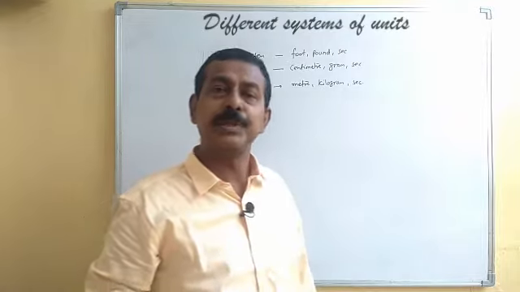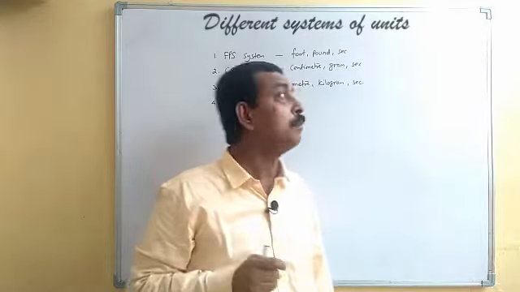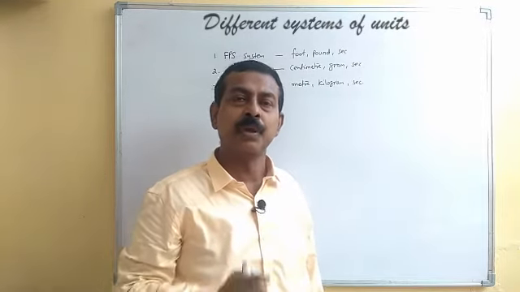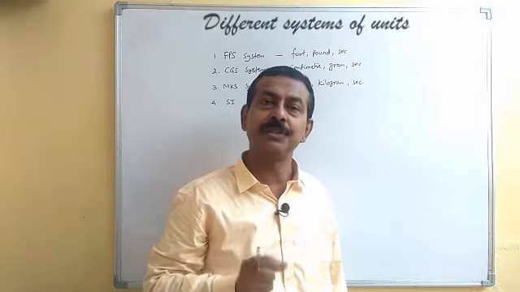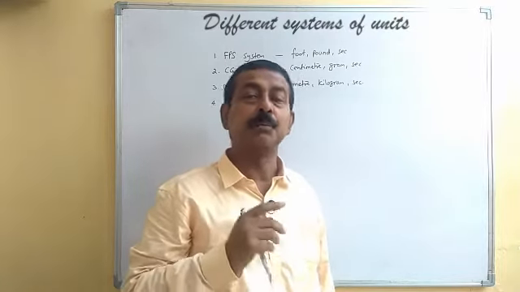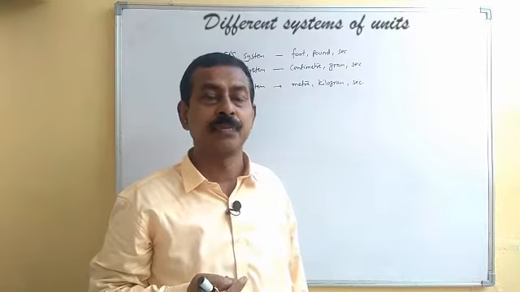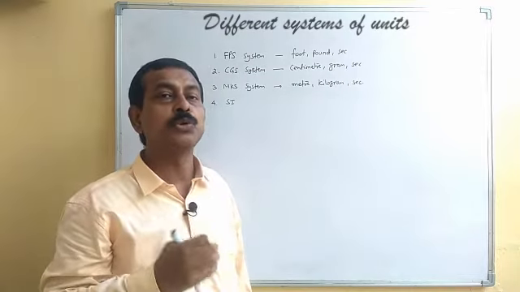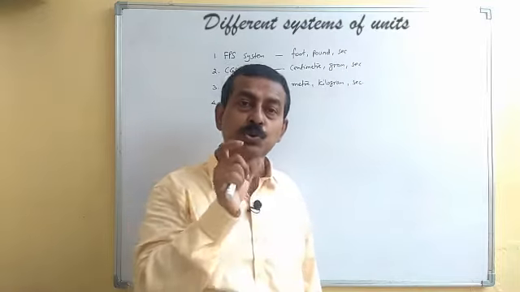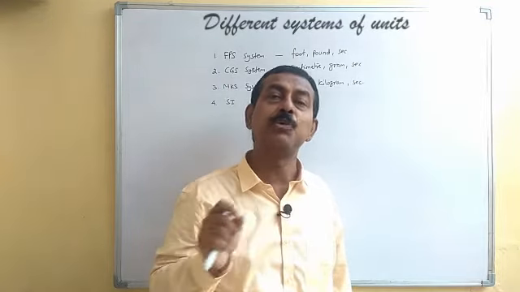In the FPS system, we have foot as the unit for length, and one foot has 12 inches. Then 3 feet makes 1 yard. If you have to change from mile to yard or foot, then we'll have to use those conversion factors and multiply them.